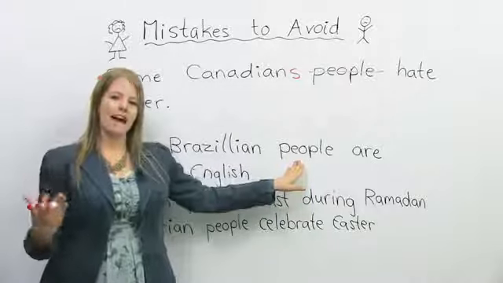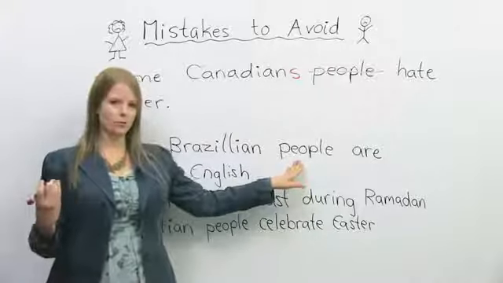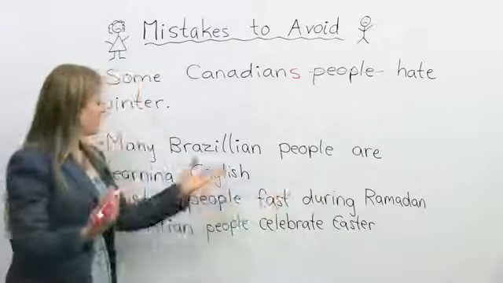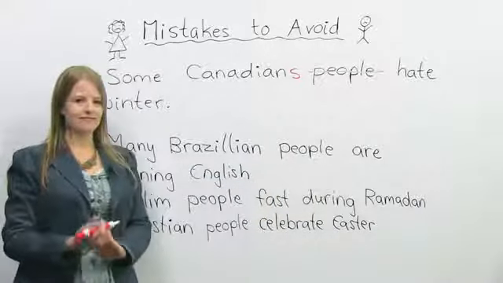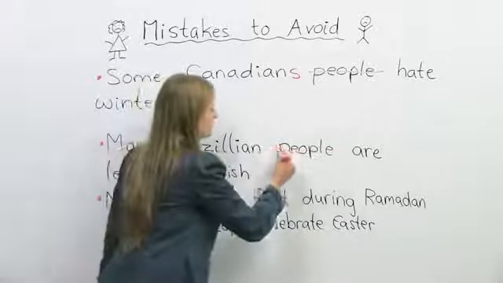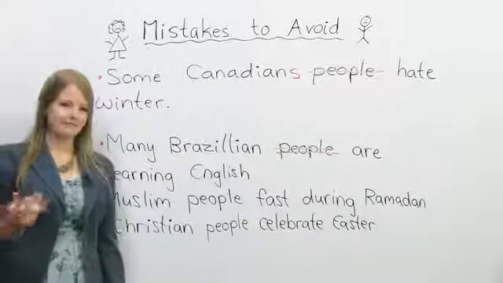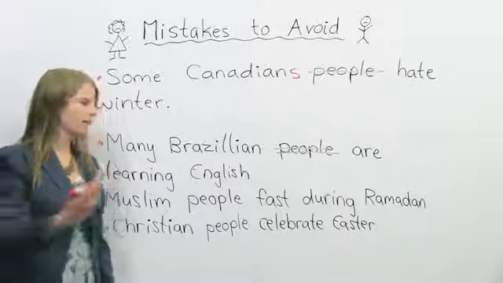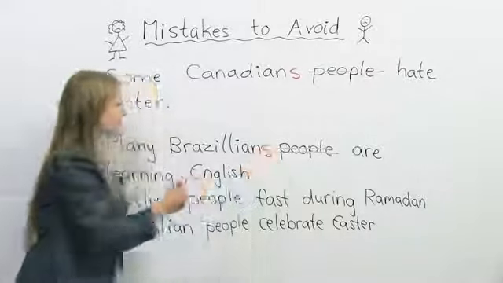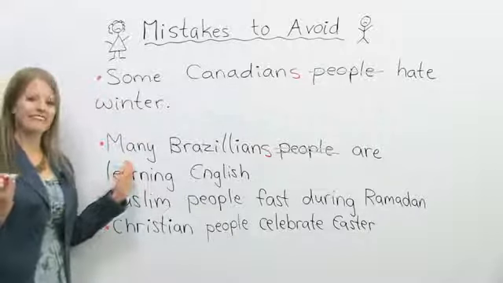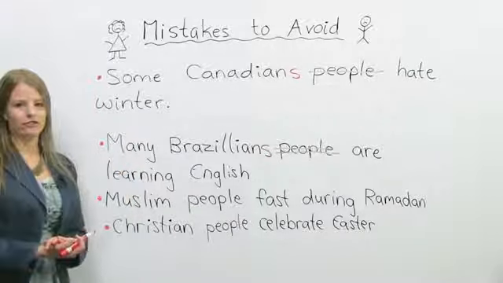When we're talking about nationalities, we do not use the word people. So what can we do to fix this? We can get rid of the word people. And what can we do to the word Brazilian? Because there's more than one, we can add an S. So now it's many Brazilians are learning English.